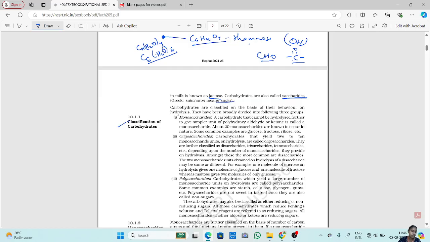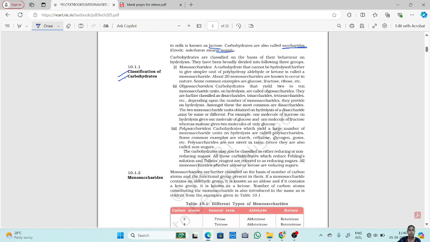The classification of carbohydrates. How are carbohydrates classified? Now, carbohydrates are classified on the basis of their behavior on hydrolysis. Now, on hydrolysis, how they behave or how they divide, on that basis they are classified. Okay. Now, they have been broadly divided into three groups. Okay. There are three groups. First one is the monosaccharides.